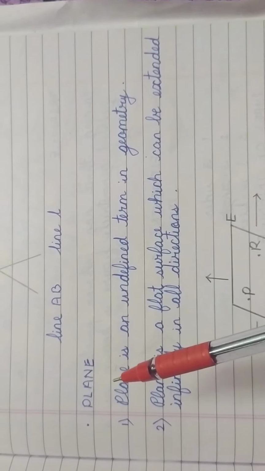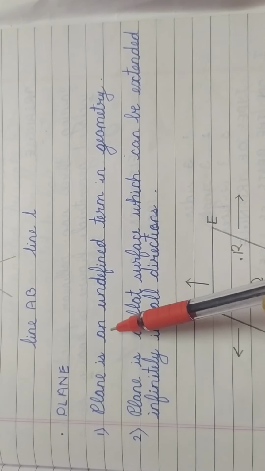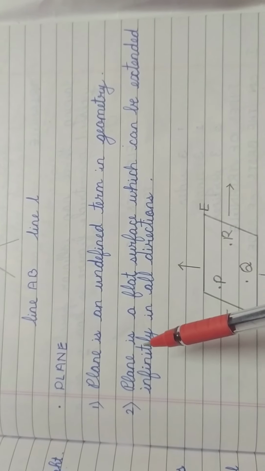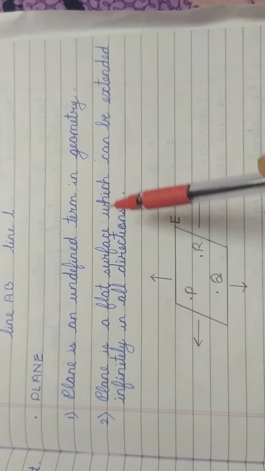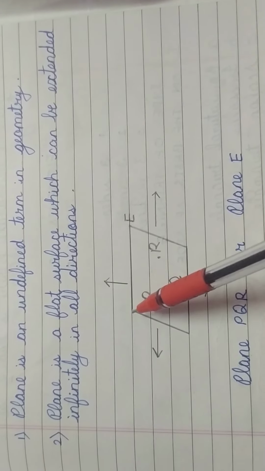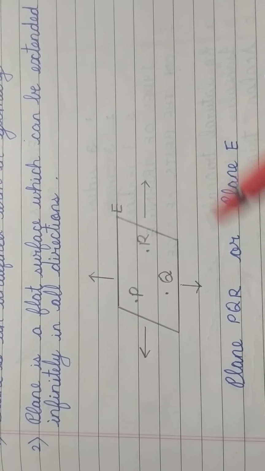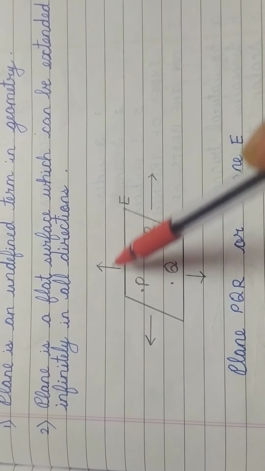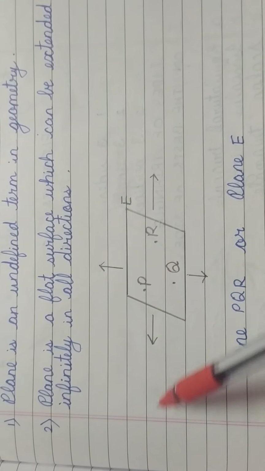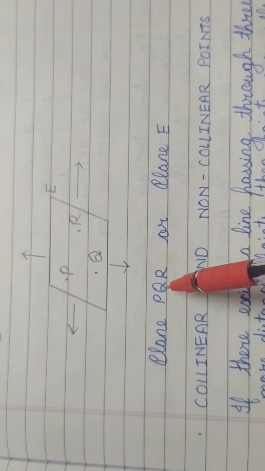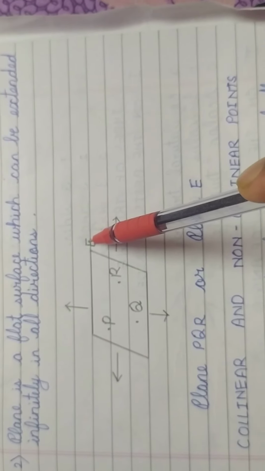Third concept in geometry, plane. Plane is an undefined term in geometry, also not defined, but we use it. Plane is a flat surface which can be extended infinitely in all directions. Examples of plane: blackboard, table, your notebook page. Suppose the blackboard, a flat surface extended on 4 sides. The naming of this plane is plane PQR, using 3 different points on the plane, or plane E.